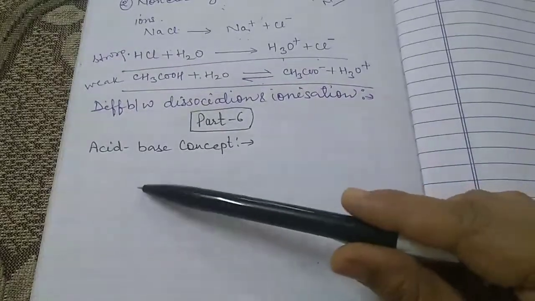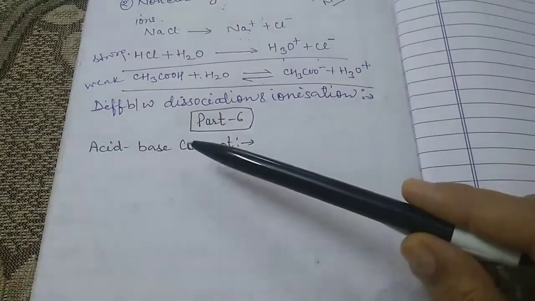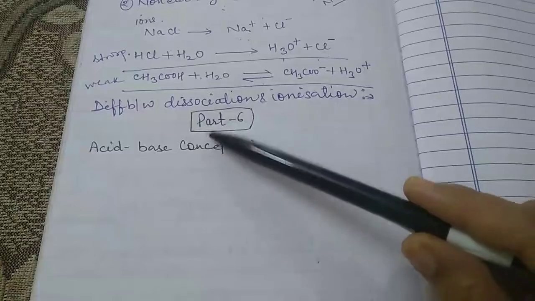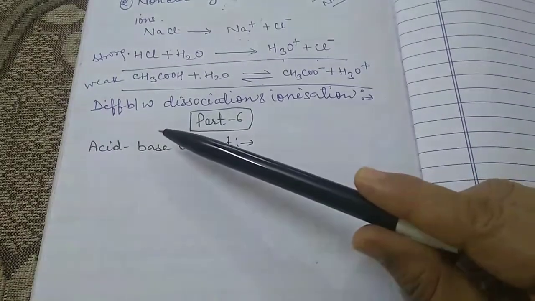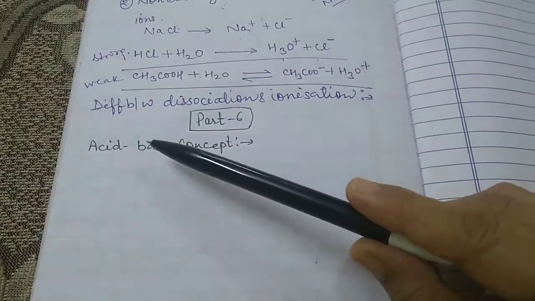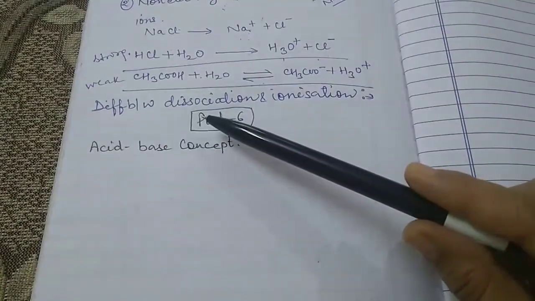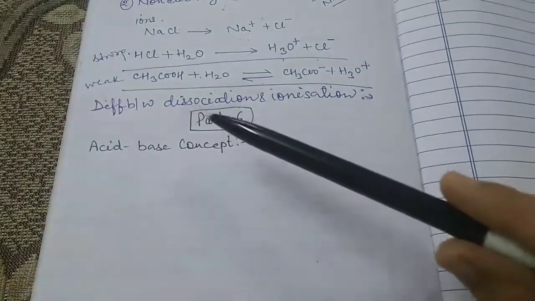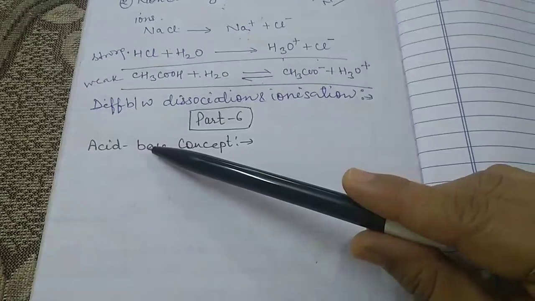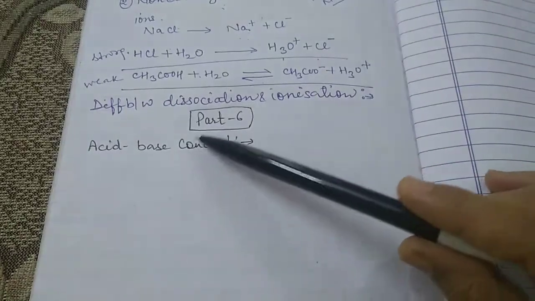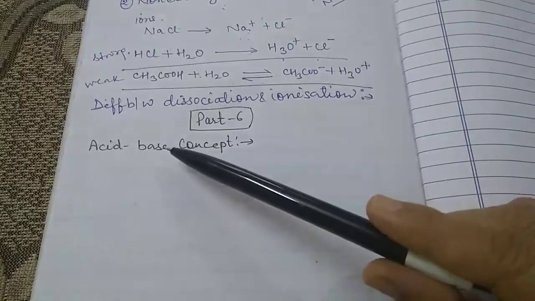So, long before the development of modern chemistry, attempts have been made to explain acids and bases. The earlier definitions were based mainly on observable properties, that is, the taste and their effect on other substances. This is the older definition of acids or bases.